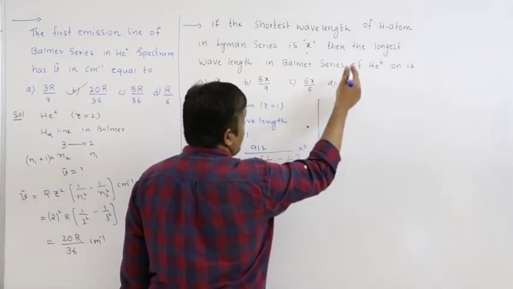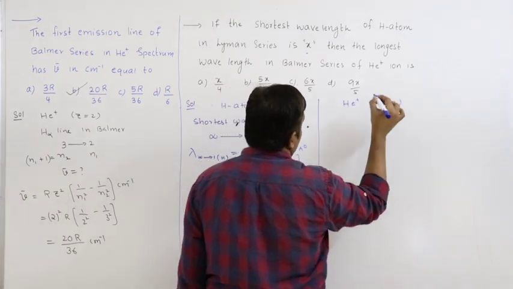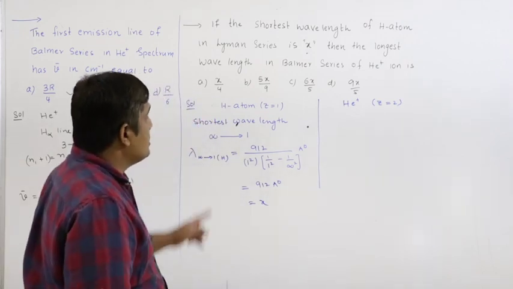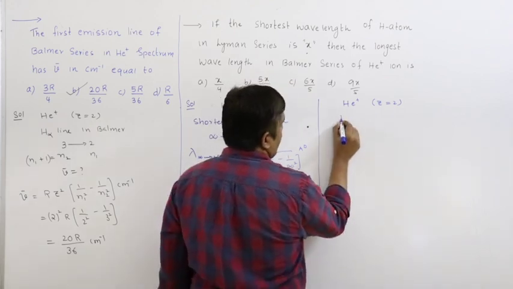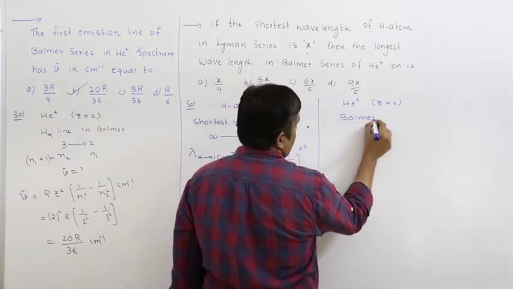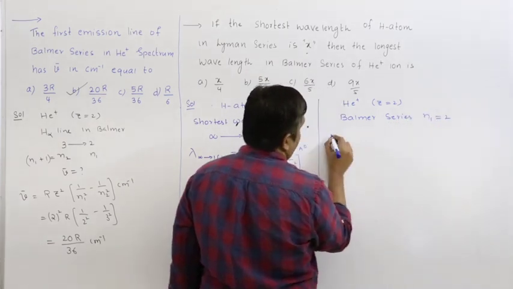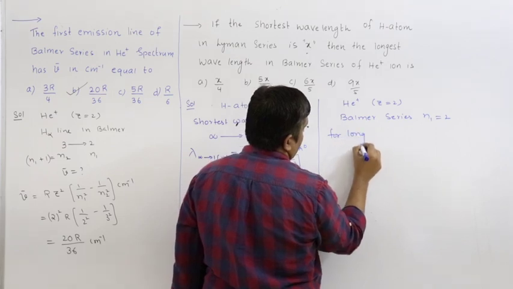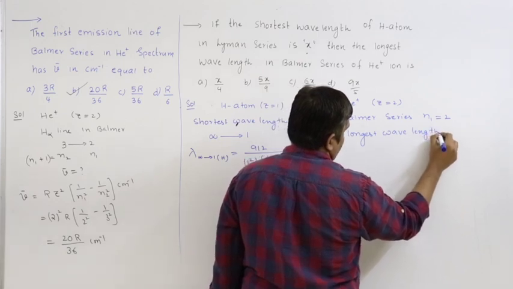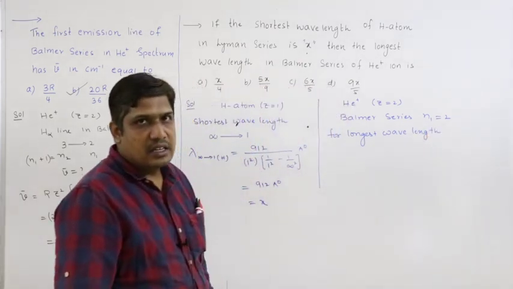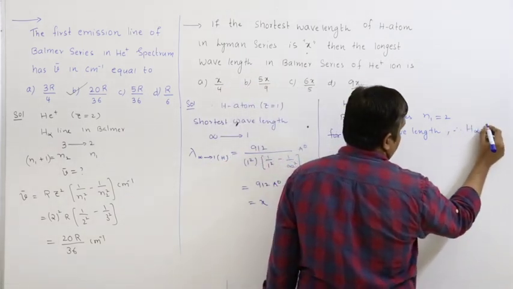Now we have to find for He plus ion. For helium, Z equal to 2. And this is in which series? Balmer series. For Balmer series, what is the n1 value? 2. And for longest wavelength, longest wavelength means shortest energy. Shortest energy in a series is for H alpha line. So it concludes H alpha line.